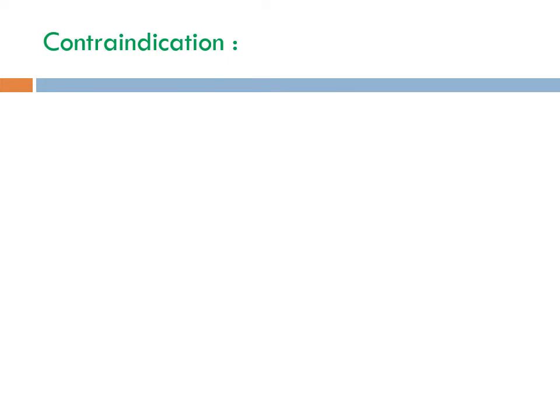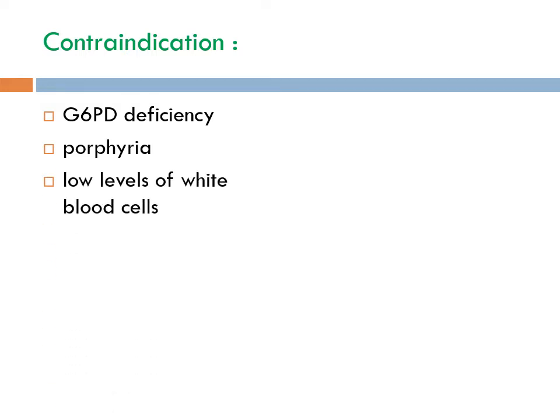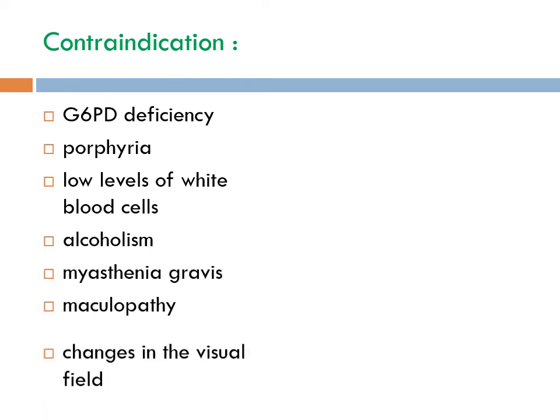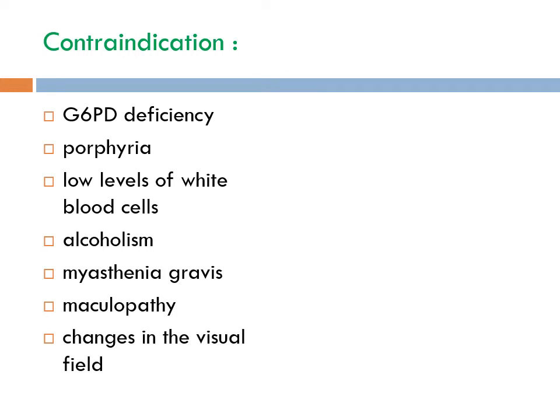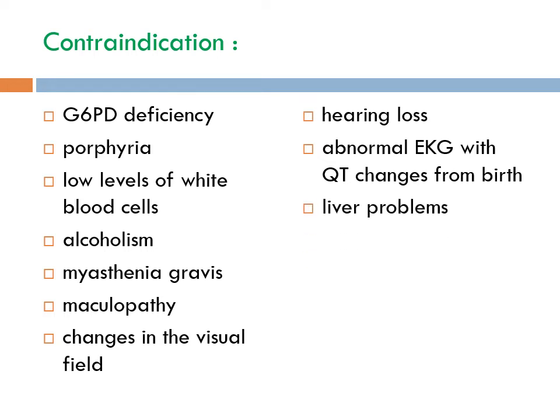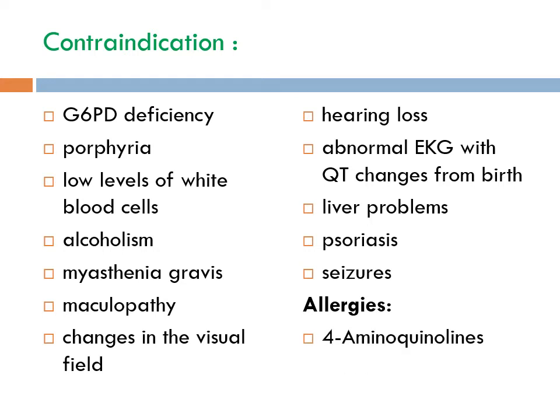Depending upon its adverse effects, in certain conditions the drug is contraindicated, like G6PD deficiency, because it can cause hemolysis; porphyria, because it can worsen the condition; low levels of white blood cells; alcoholism; myasthenia gravis, it can worsen the condition; maculopathy; changes in visual field, it can cause ocular toxicity; hearing loss, it can cause ototoxicity, which is irreversible; abnormal ECG; liver problems; psoriasis; seizures, because it can precipitate an attack of seizure; and allergies against 4-aminoquinoline. In these conditions, the drug should be avoided.